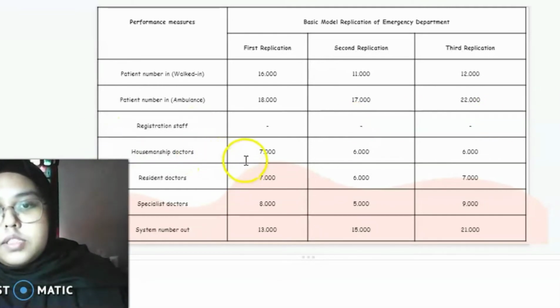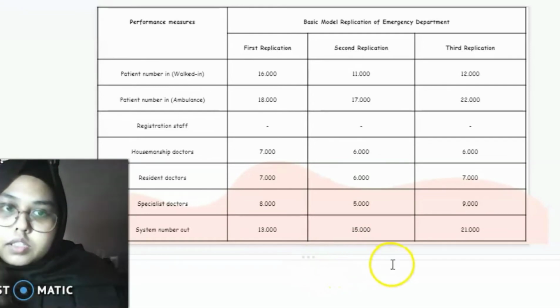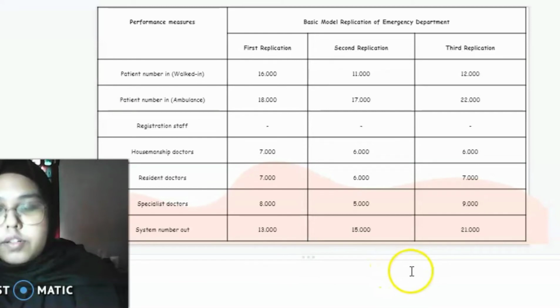For housemanship doctors, the first, second, and third applications have 7, 6, and 6 respectively. For specialist resident doctors, they have 7, 6, 7 respectively. And for specialist doctors, they have 8, 5, 9. The system number for the first application is 13 patients, the second application has 15 patients out, and the third application has 21 patients out. So the rest of the patients that do not come out from the emergency department might be in treatment with doctors, or they have to be warded.